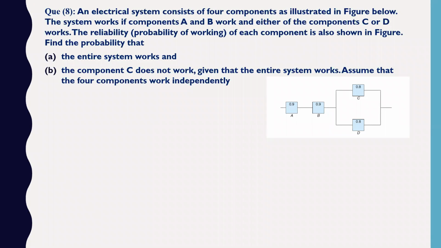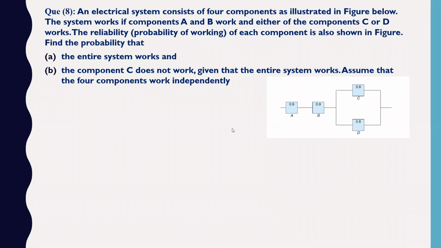So the reliability, हमको reliability की बात करनी है यहाँ पे, reliability means probability of working of the electrical system shown in the figure. So find the probability that the entire system works and the component C does not work given that the entire system works. Assume that the 4 components are independently working.